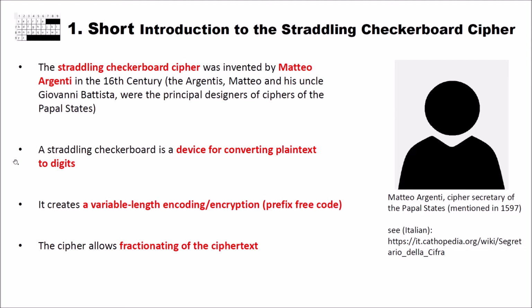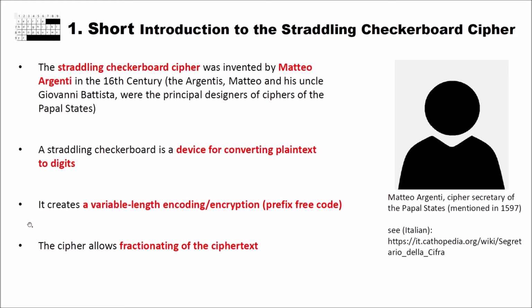A straddling checkerboard is a device for converting plain text to digits, and it creates a variable length encoding or encryption, and here we speak of a prefix-free code. Prefix-free code means that no code word is part of the beginning of another code word.